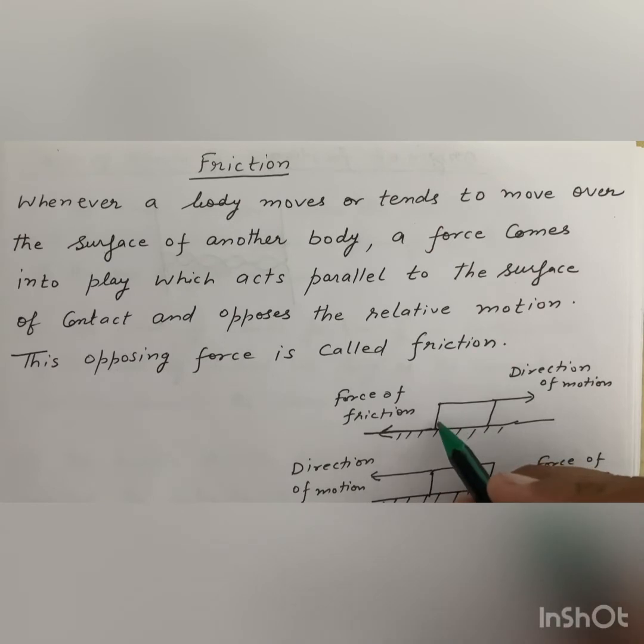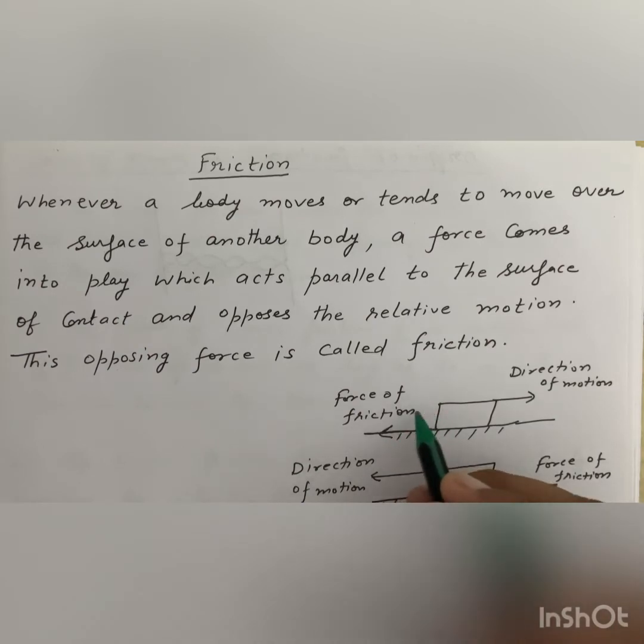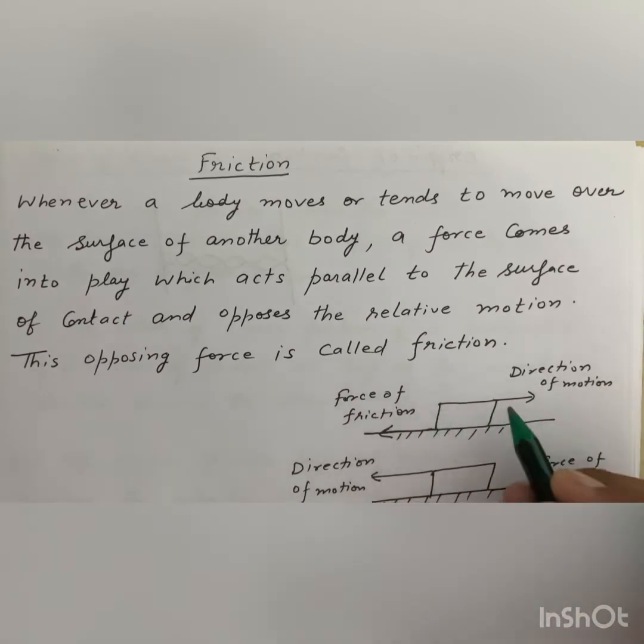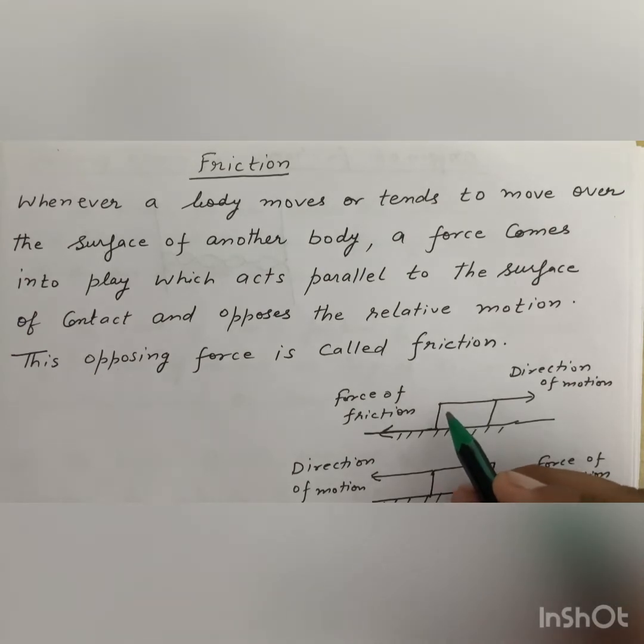Let us consider a wooden block placed on the surface. If we give a small gentle push to the wooden block in this direction, the block will move in this direction, and after some time it comes to rest. This is because of Newton's second law of motion.